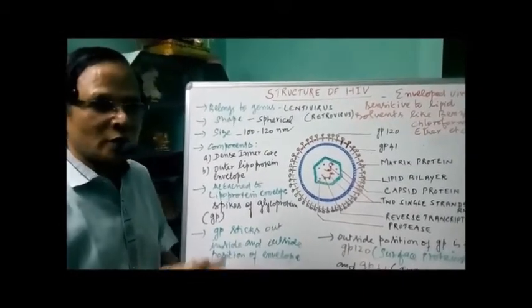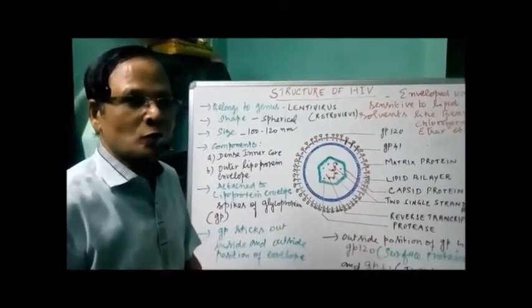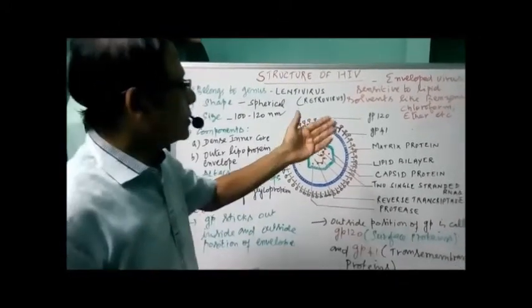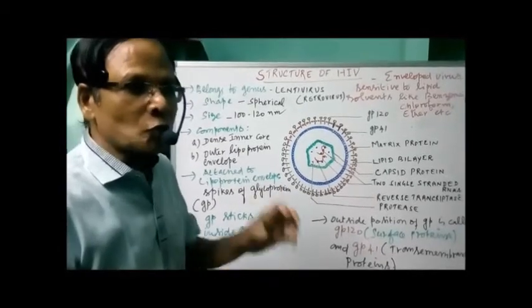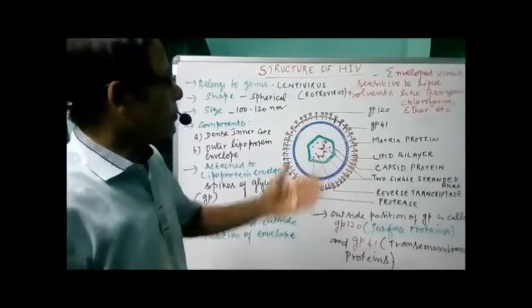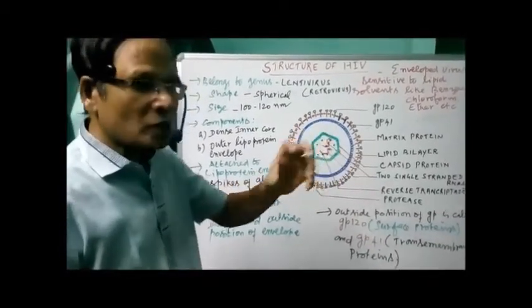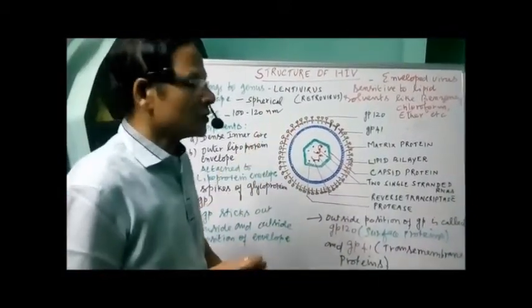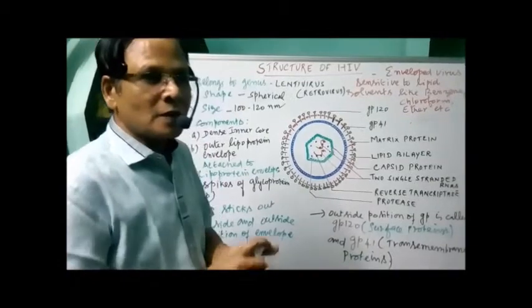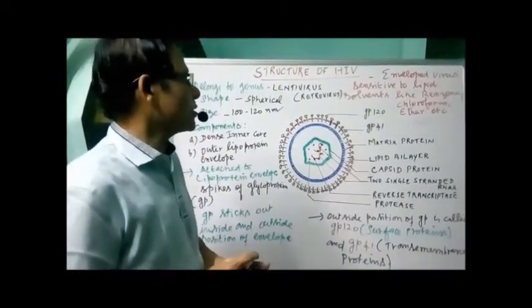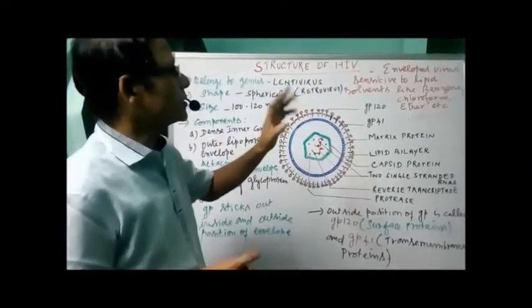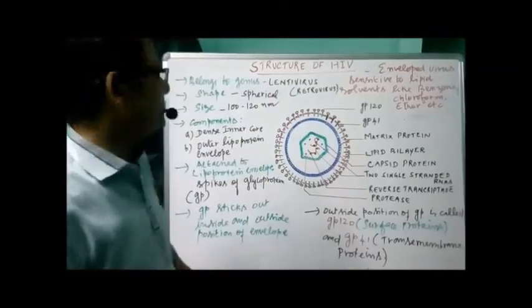It is to prevent infection from coronavirus, because the organic solvents can dissolve the envelope of the virus, like benzene, chloroform, ether. These are all components present in the sanitizer. That's why we are using sanitizer, just for cleaning the hands to remove the virus. So enveloped viruses are sensitive to lipid solvents like benzene, chloroform, ether, etc.